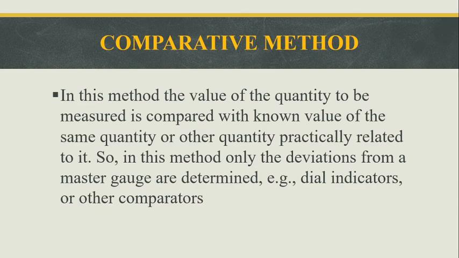Then for another square product, we know the value of the square product. Then we can compare the values of both the products. So in this method, only the deviations from the master gauge are determined. In this method there can be some slight deviations with the comparators or other dial indicators.